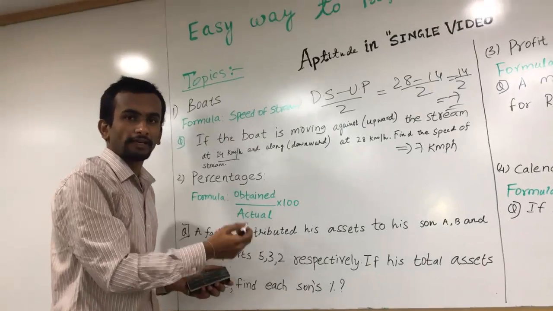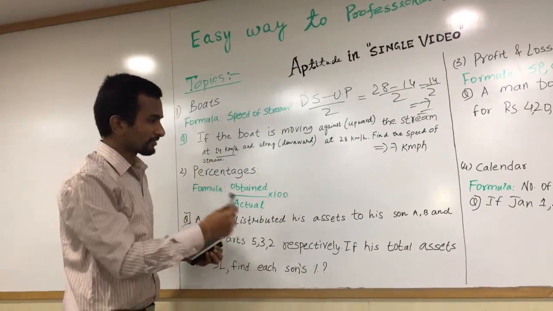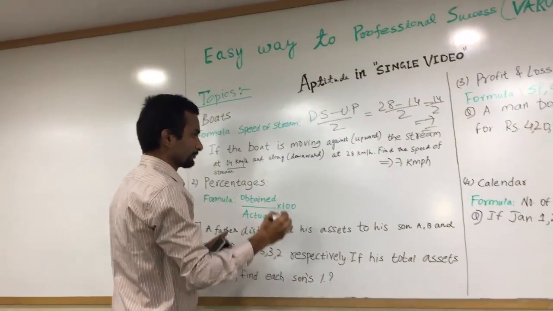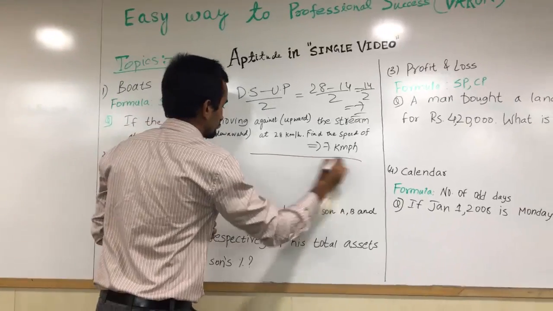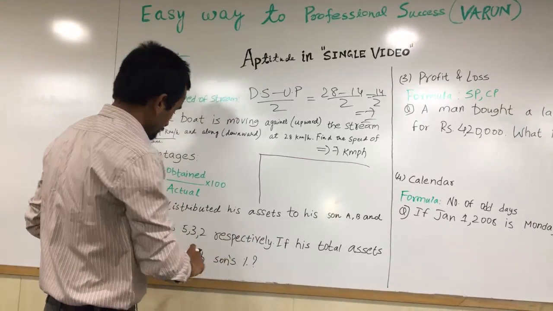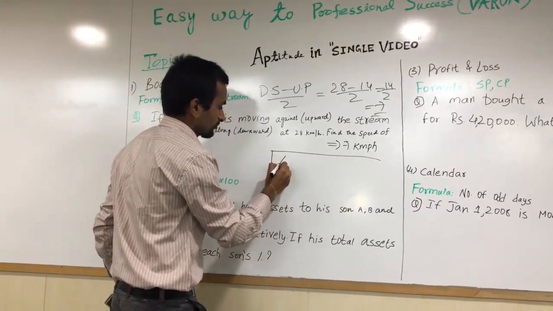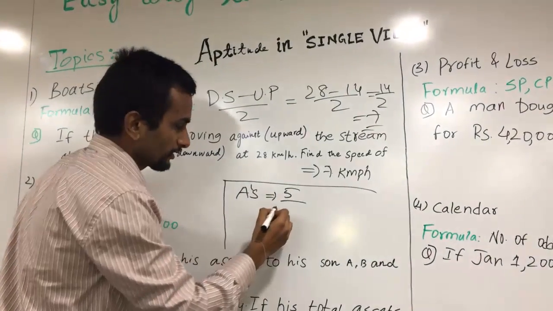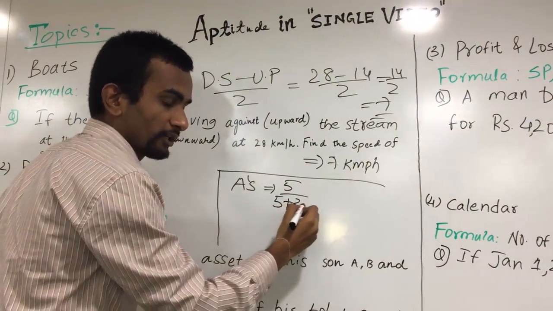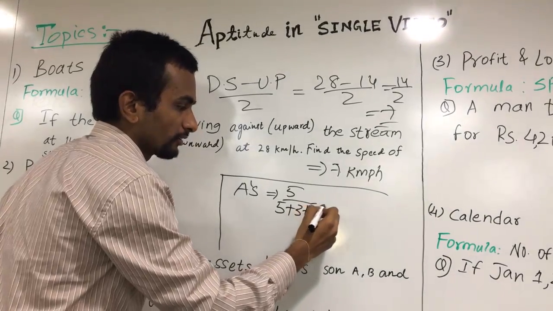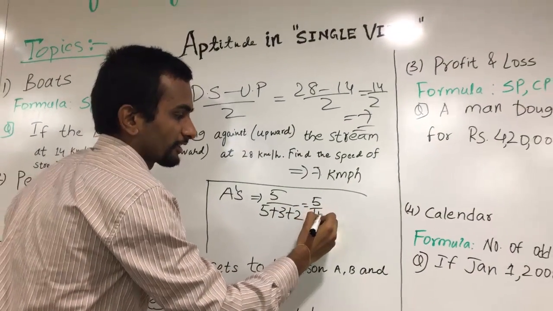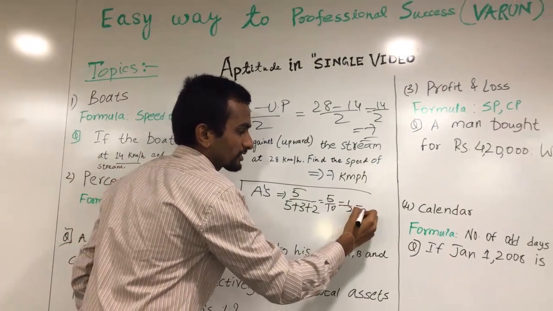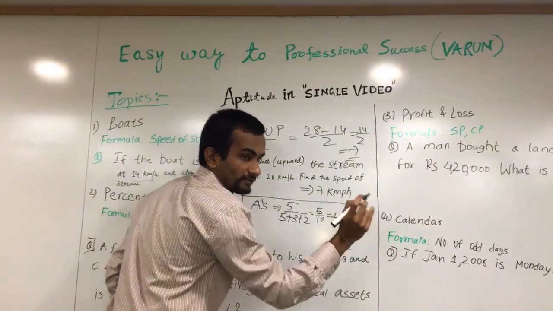So the total assets is 5 lakhs. So how can we calculate the percentage of this? It's very simple. A's part is 5 by total. Total is 5 of A, plus B is 3 and 2 is C. A's part is 5 by 10, that is 1 by 2. It means 50% of total assets.